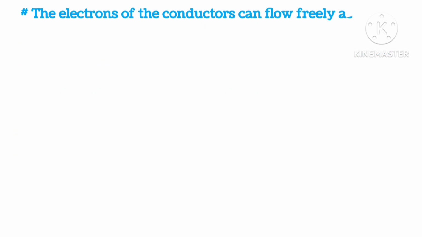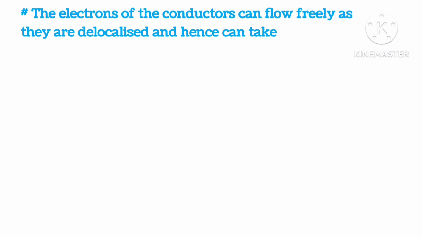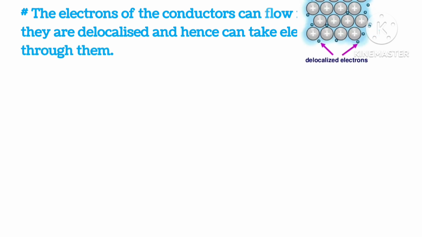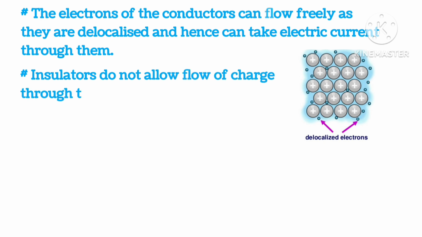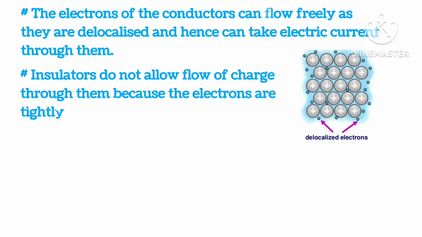The electrons of the conductors can flow freely as they are delocalized, and hence can take the electric current through them. Insulators do not allow the flow of charge through them because the electrons are tightly packed with their particles.